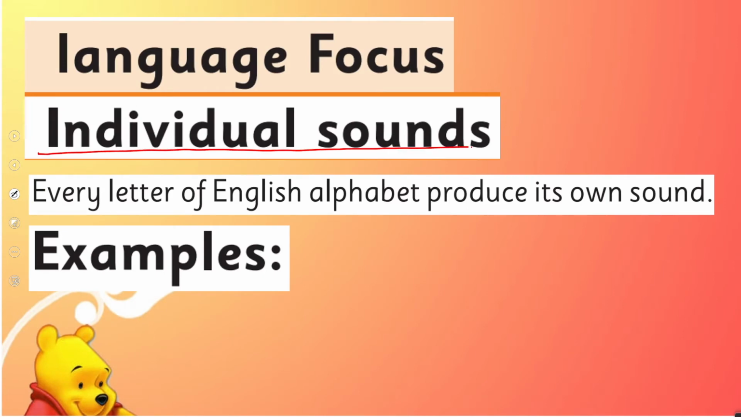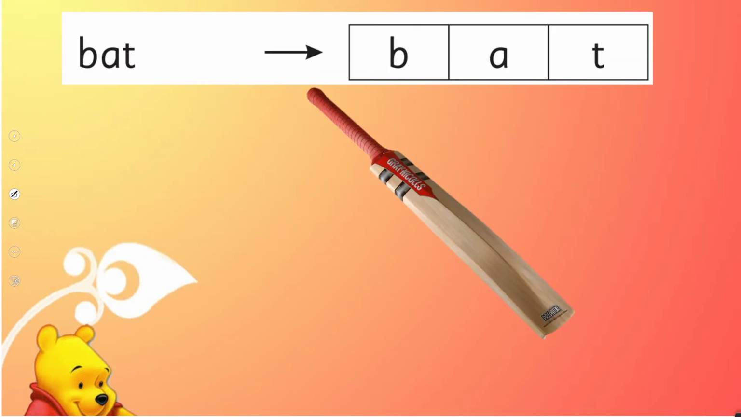Individual sounds. Every letter of the English alphabet produces its own sound in a word. For example, this word is bat. We can see that here. And how do we say it? Every letter is giving its sound.